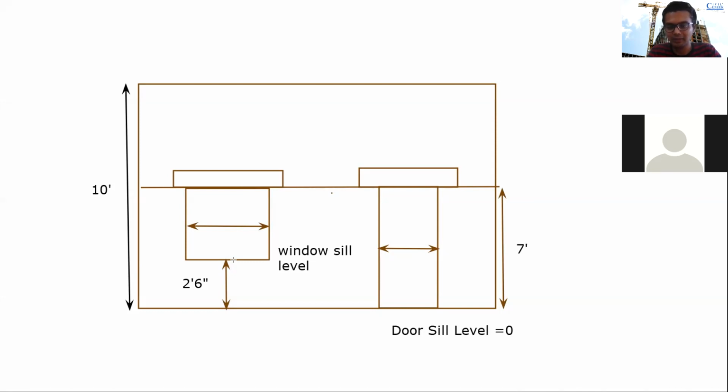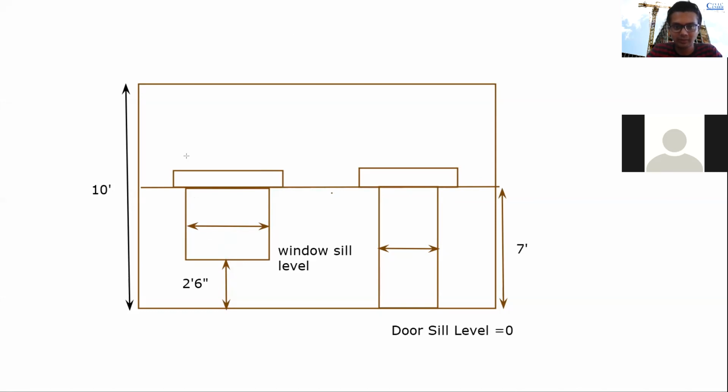Elevation means the front view. We are seeing the front view. Okay, lintel level minus window depth. I think you got it. If the lintel level is 7 feet and suppose the window depth is 2 feet 6 inches, how much will it be? It will be 4 feet 6 inches.